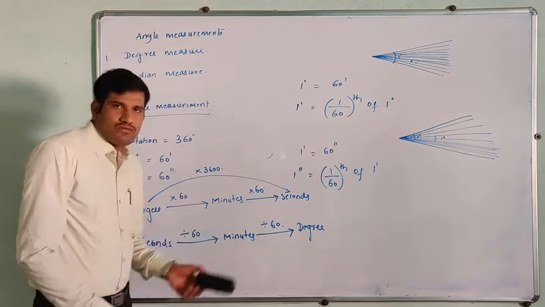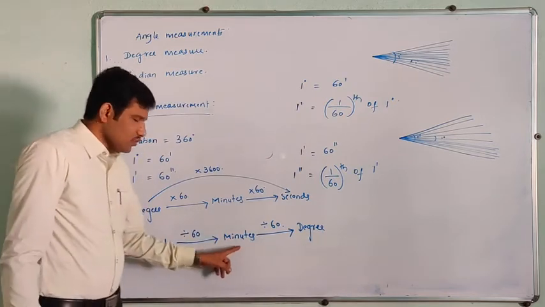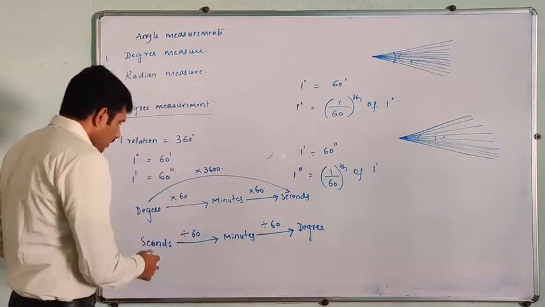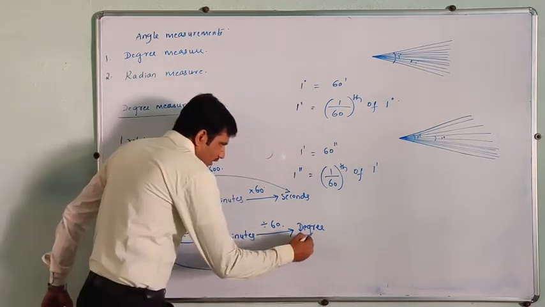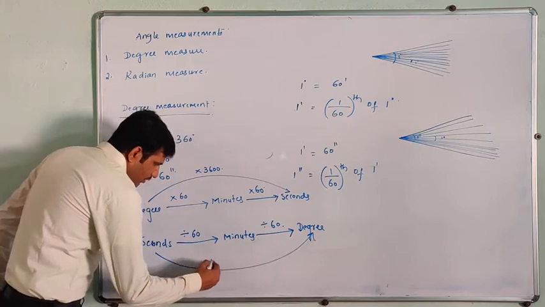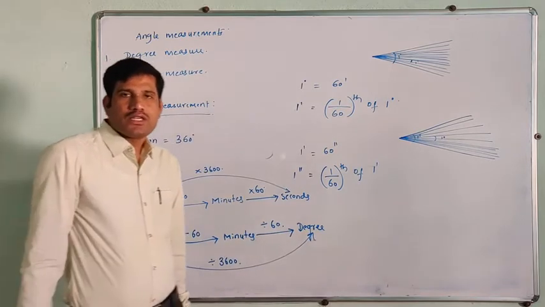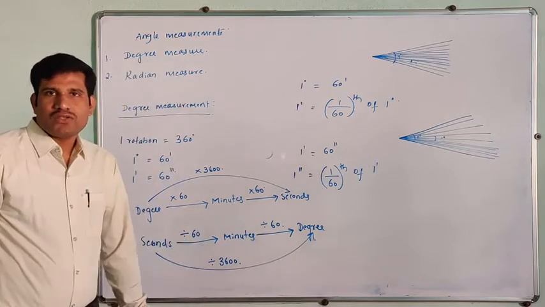Right, so exactly reverse of this. If you want to convert seconds to minutes, divide by 60. Again, minutes to degree, divide by 60. If you want to convert seconds to degrees directly, you have to divide it by 3600. Is it clear, friends? This conversion is important. We are using the formula.